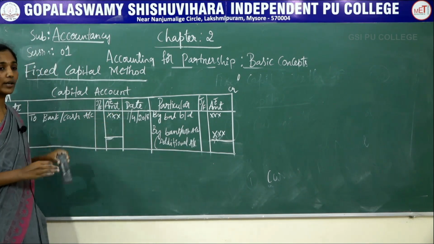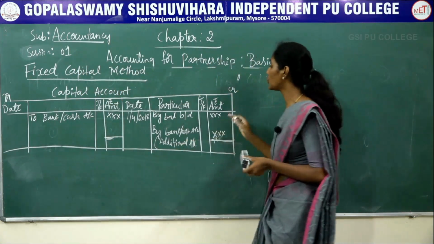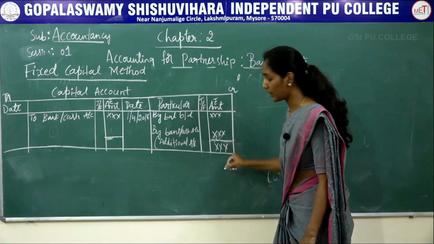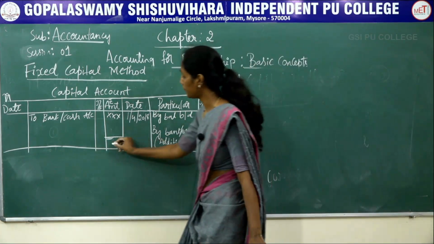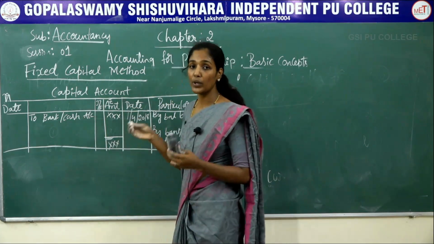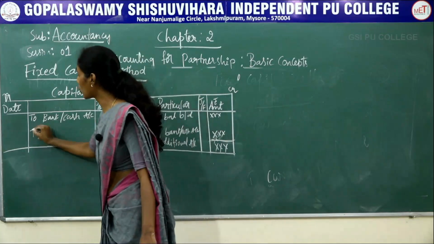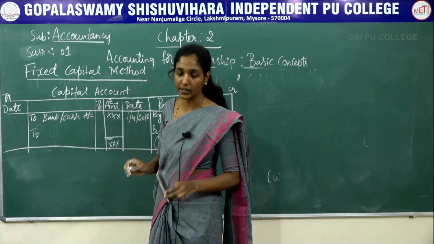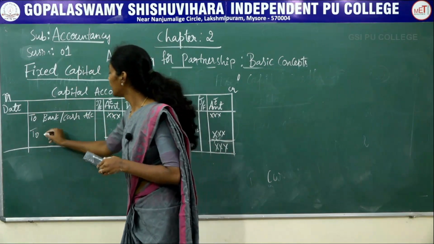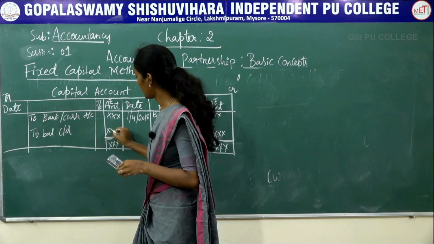Then after recording all the transactions relating to the partner, make a total at the credit side. Then you will get a certain amount, and deduct the capital withdrawn by the partner at the debit side. Then you will get the closing balance of capital of the particular accounting period, to balance carried down.